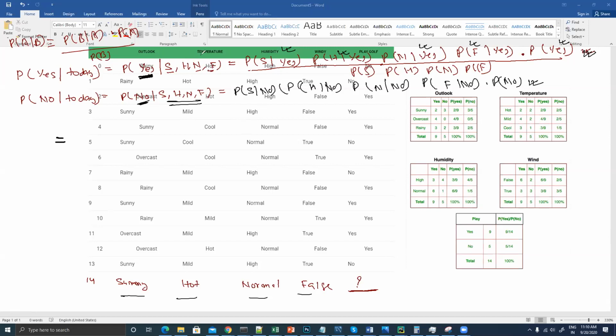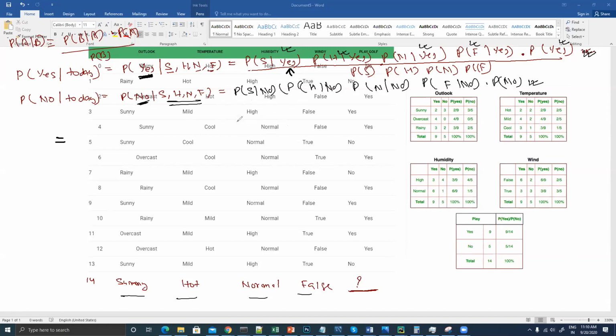For the yes operation, we are supposed to find out the probability of occurrence of sunny in our outlook table. What is the probability of occurrence of sunny when you have already played golf? The data is already given to you at the very beginning.